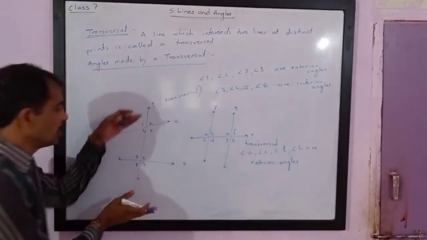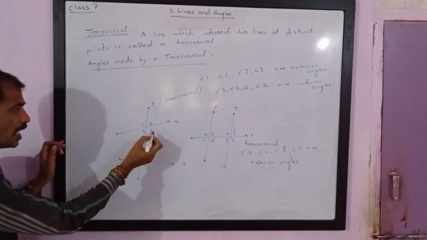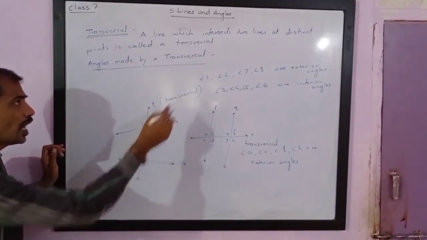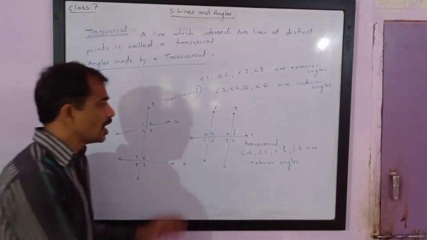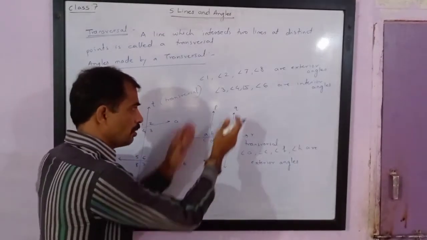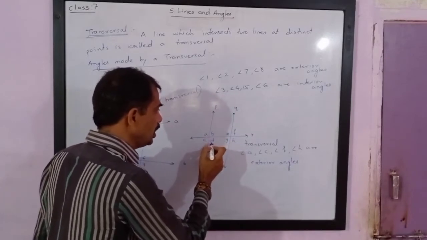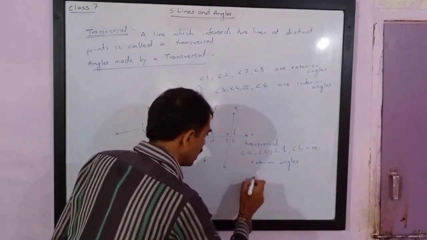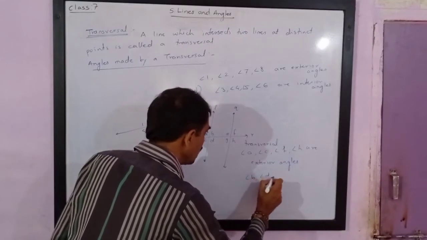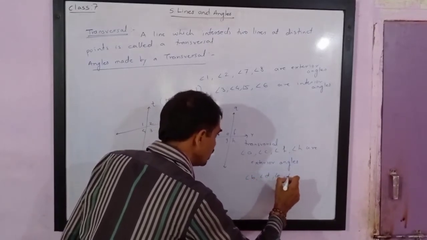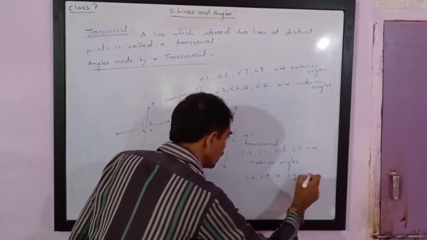In this figure, between the two lines we have angles B, D, E, G, so angle B, angle D, angle E, angle G are interior angles.